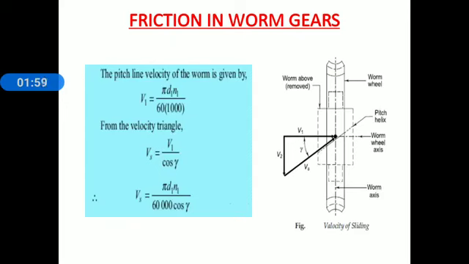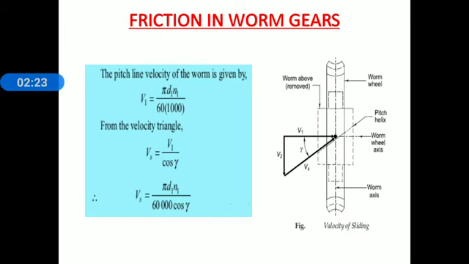Now, here we first of all find out the pitch line velocity of worm. We know the relation for pitch line velocity: V is equal to pi d n divided by 60 into 10 to the power 3. Now the pitch line velocity of worm V1 is equal to pi d1 n1 divided by 60 into 10 to the power 3.